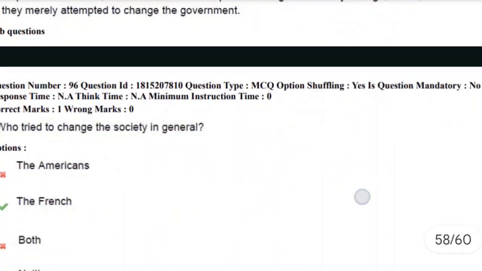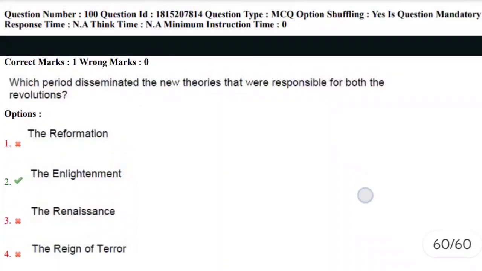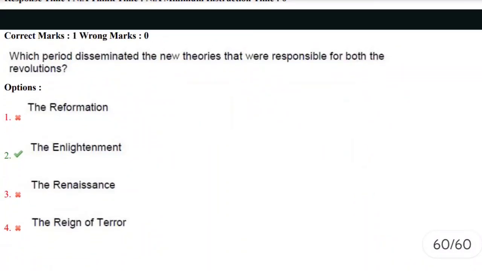So the correct answer here is that the Enlightenment period disseminated the new theories that were responsible for both revolutions, the French Revolution and the American Revolution. So the correct answer here is second option.